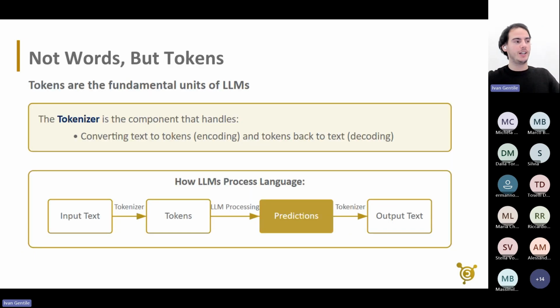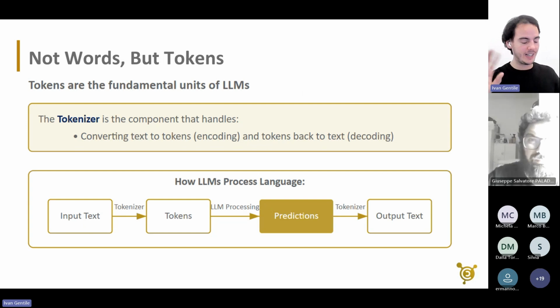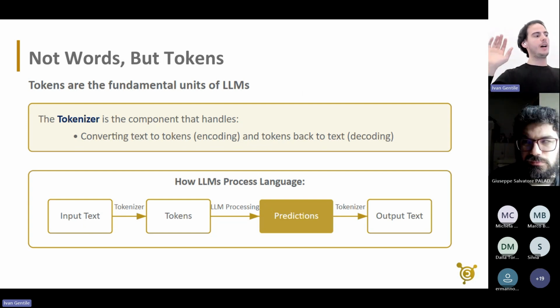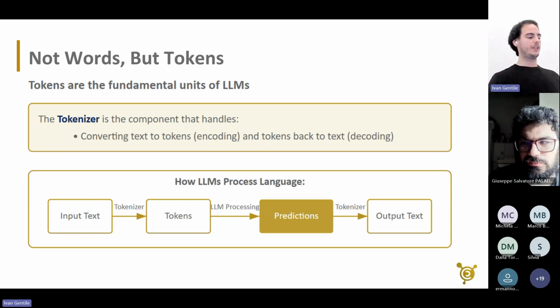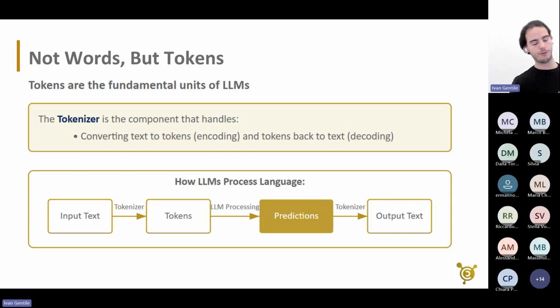But okay, let's not jump into the highly technical stuff, just one component of this machine called the tokenizer. In the example before, we saw that the model was trying to output words. What actually happens with the models that we use, like ChatGPT and so on, is that we don't use words, but tokens.